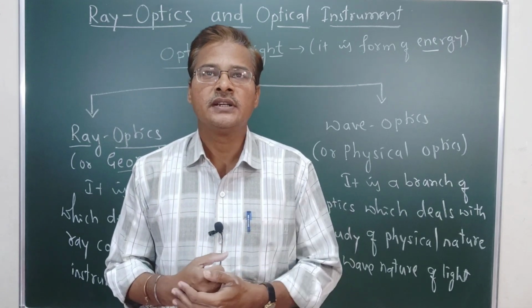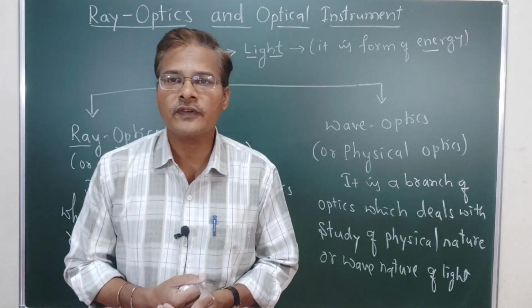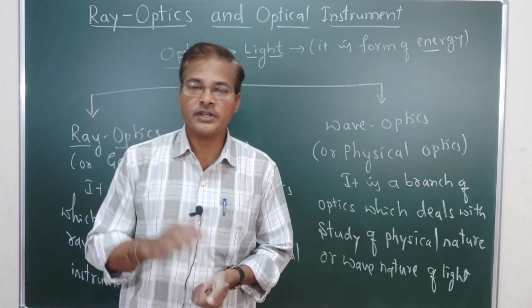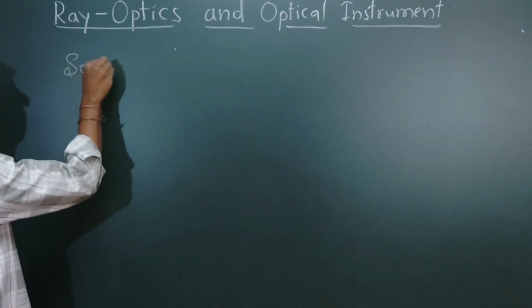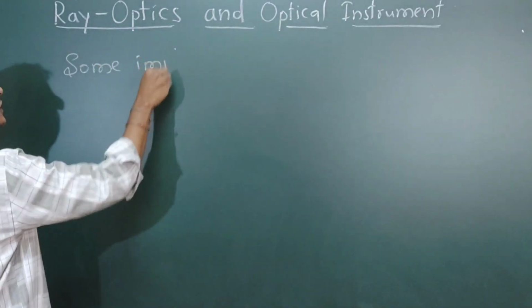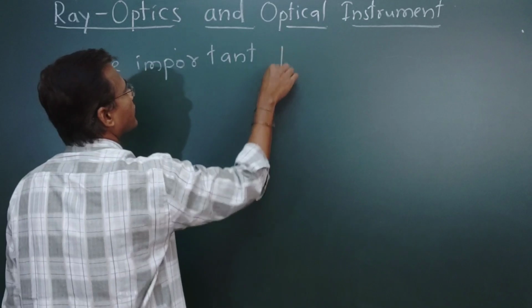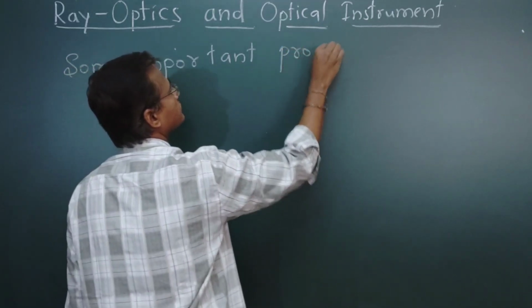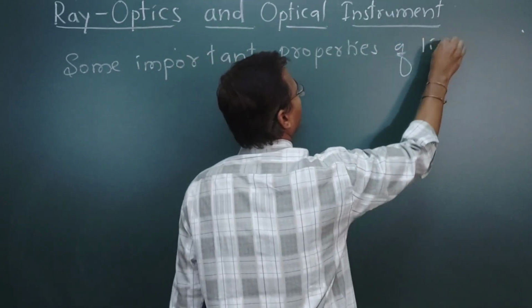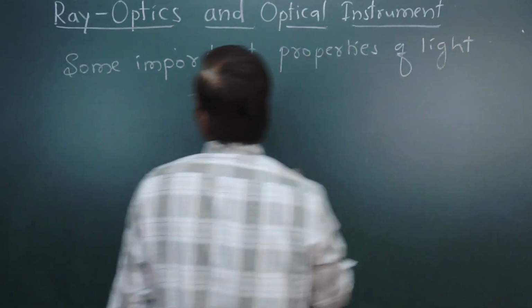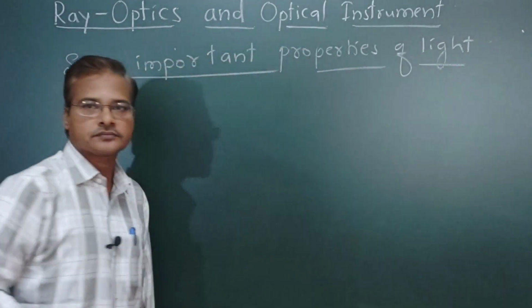To understand this, first of all we are going to see some important properties of light.